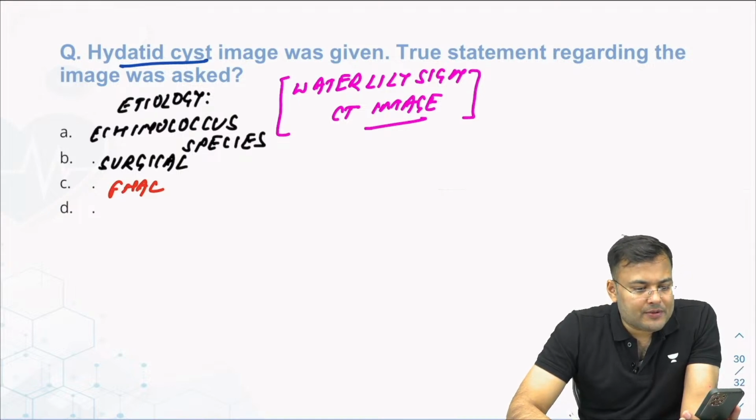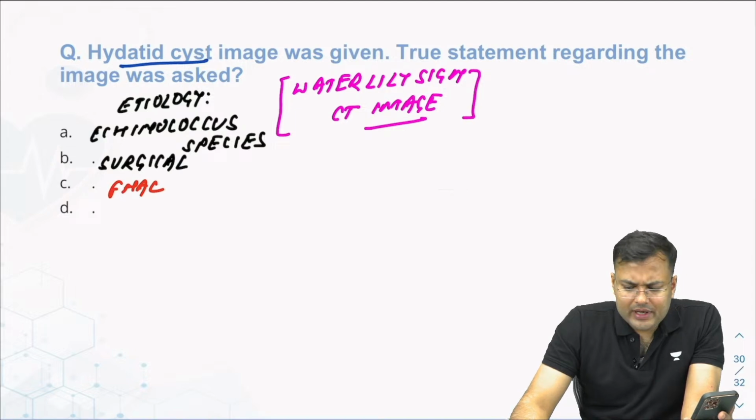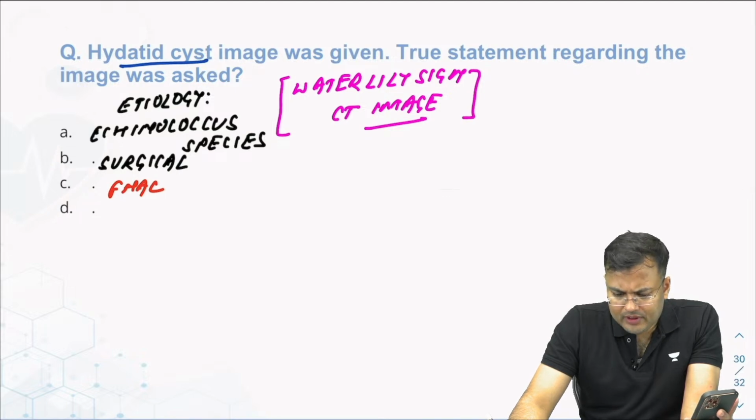Anybody remembers other options? Okay, so I will try to recall it later and I will look for the sources also. So here the correct answer is etiology.